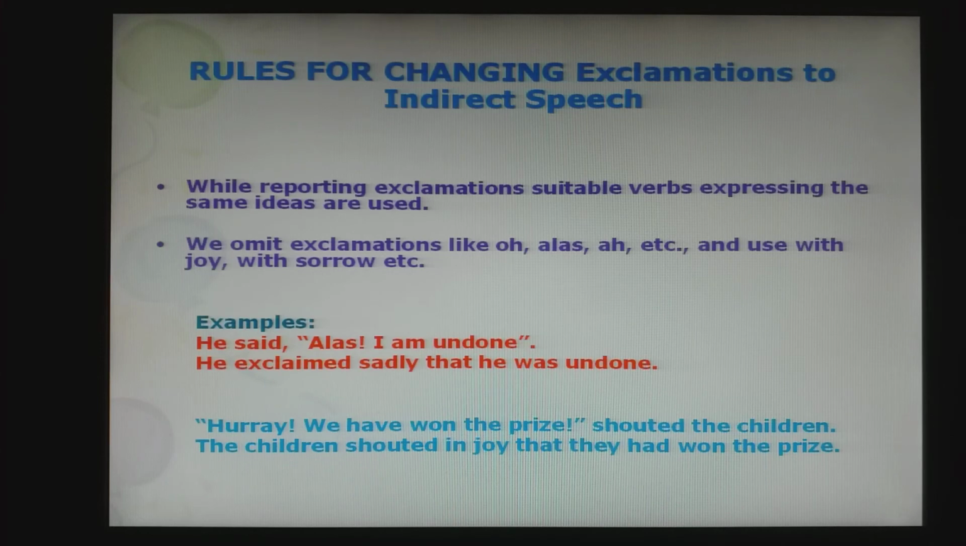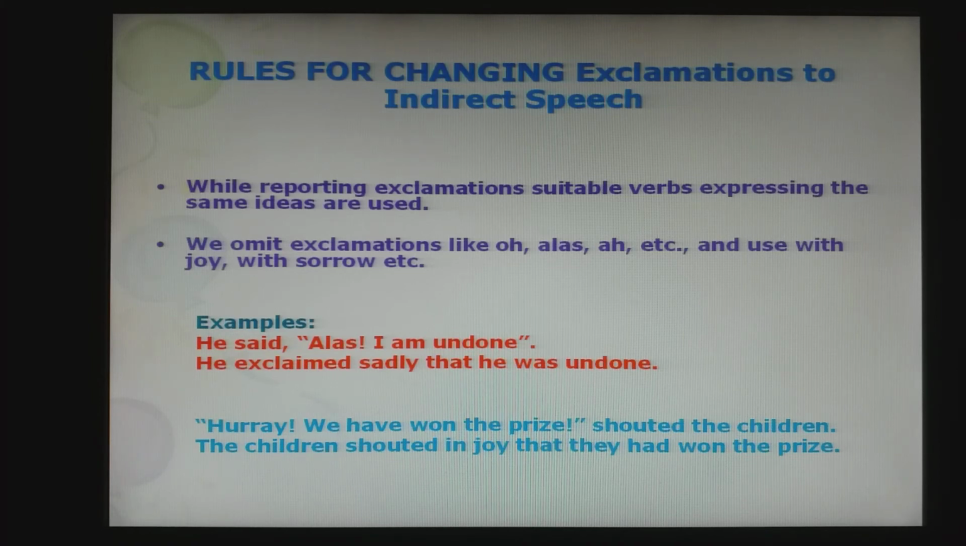Rules for changing exclamations to indirect speech. When we report exclamations in indirect speech, we use verbs equivalent to the ones used in the direct speech to express the same ideas. We omit exclamations like oh, alas, ah and all those things. In that place, we use with joy, with sorrow, happily, sadly, something like that.